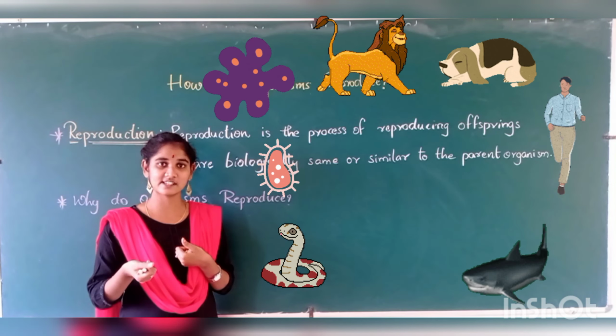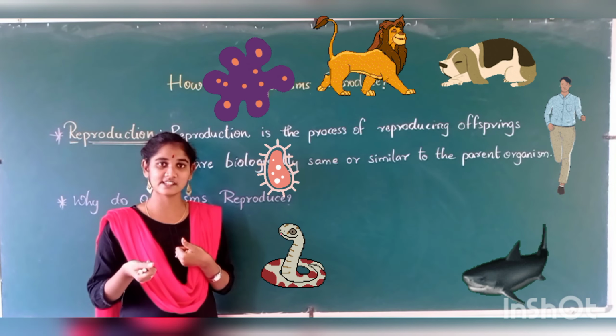Reproduction is the process of reproducing offsprings that are biologically same or similar to the parent organism. See these underlined terms. Reproduction is a process of reproducing offsprings. What is offspring? Reproducing the same organism, the same structure, that is nothing but offspring. That are biologically same or similar. They are not saying exactly same. They are saying that it is same or similar to the parent organism.